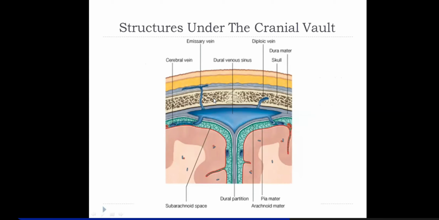Okay. Now you see, these are the emissary veins. Emissary veins are valveless veins, and they pierce both the inner and outer table of the cranial vault to connect with the veins of the scalp. Okay. Then let me tell you one more thing, that dura is a packing meninges, a fibrous thing, and I told you they have two layers, endosteal layer and meningeal layer.